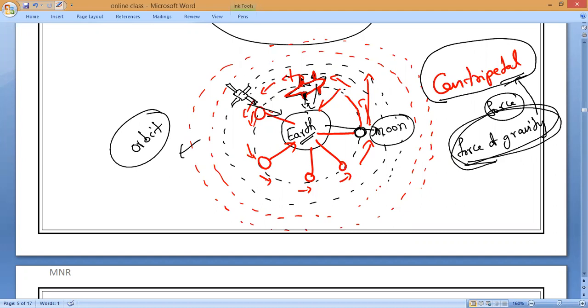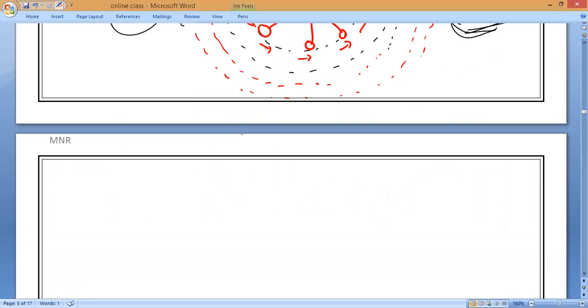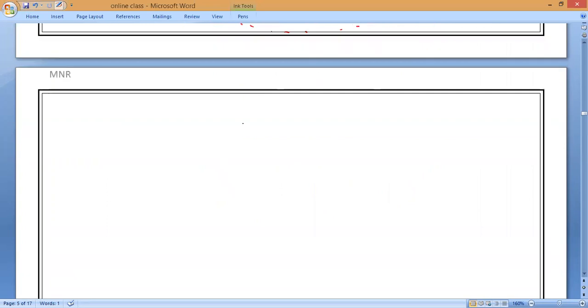This force of gravity is acting in the form of what force? Centripetal force. What is the use of this centripetal force? It will make the body revolve in a particular orbit continuously, accelerating continuously. So no reaction force is acting. That is why the astronauts will feel weightlessness. Understand, everyone? So what do you mean by weightlessness?